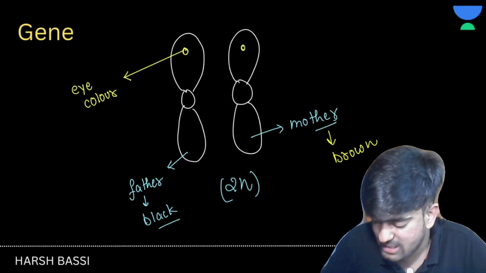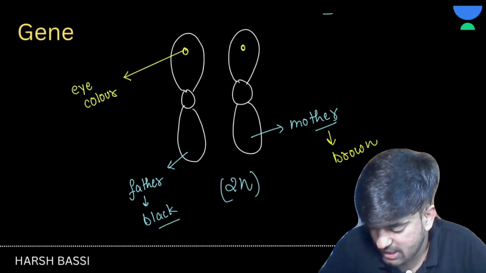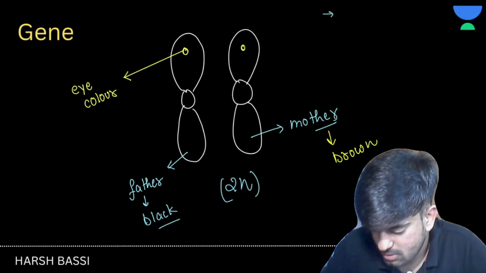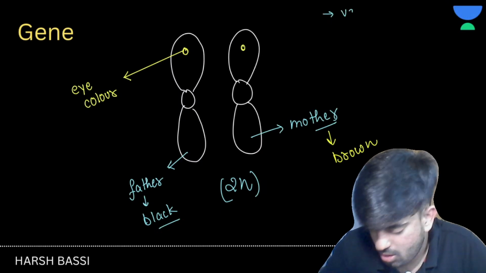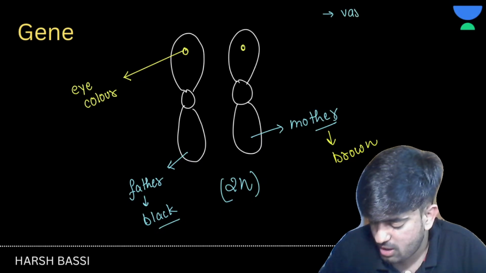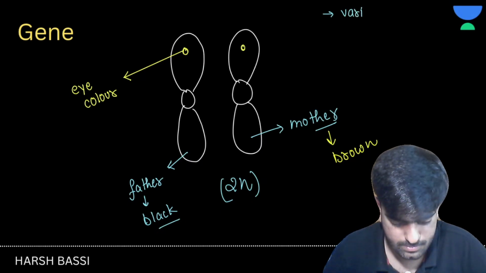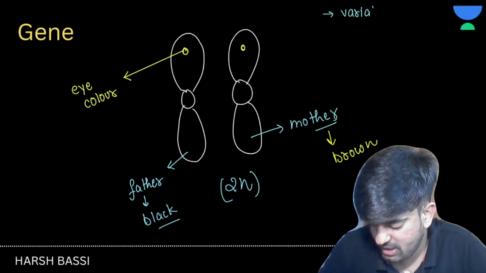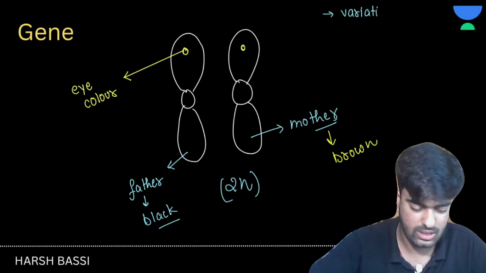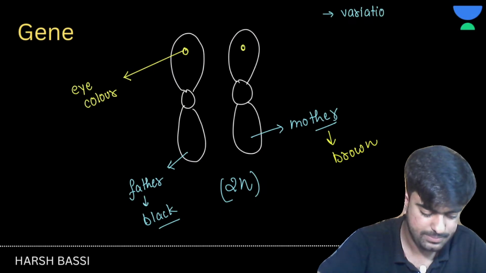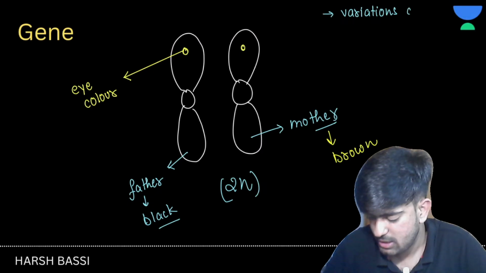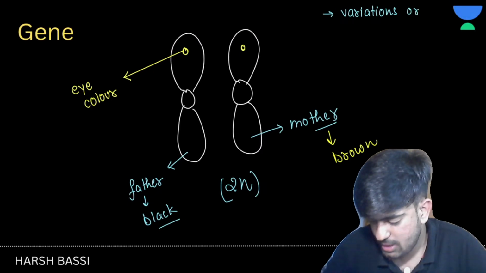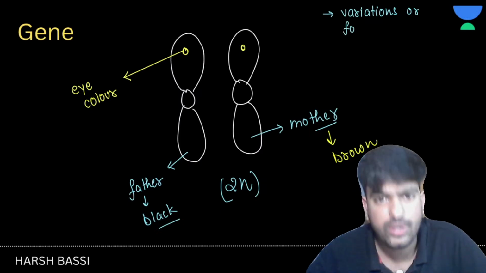Okay, so let's write here: variations or forms of a gene, that is known as an allele.